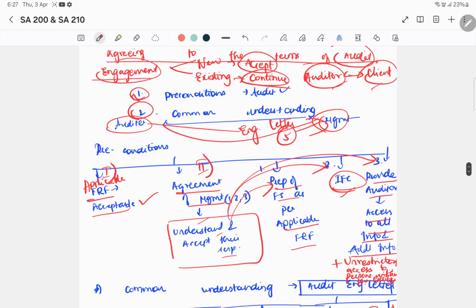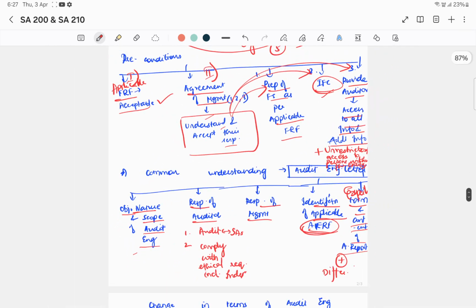Second thing being, once preconditions are established, there will have to be a common understanding between auditor and management. For that, auditor will be issuing management the audit engagement letter, which will include 5 main details about audit, about our responsibilities, their responsibilities, identification of applicable FRF, and form and content of auditor's report.